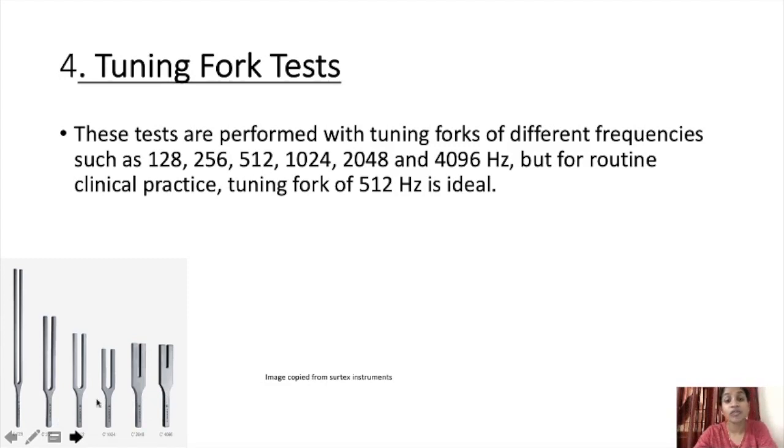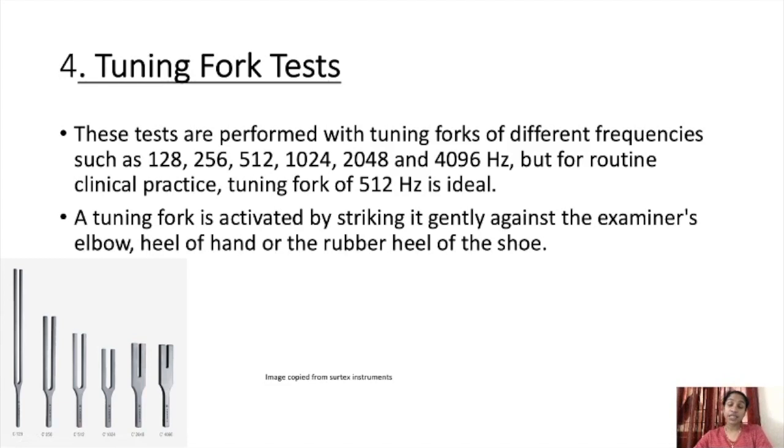All these are different frequency tuning forks, but for routine clinical practice, a tuning fork of 512 Hz is ideal, and we usually use that. A tuning fork is activated by striking it gently against the examiner's elbow, the heel of the hand, or the rubber heel of the shoe. So we have to activate the tuning fork by striking it on the elbow, on the heel of the hand, or on the rubber heel of the shoes.